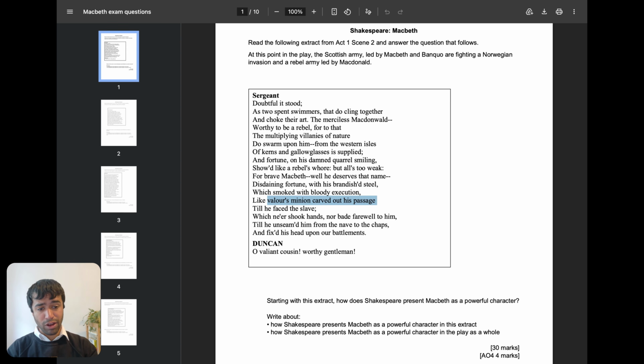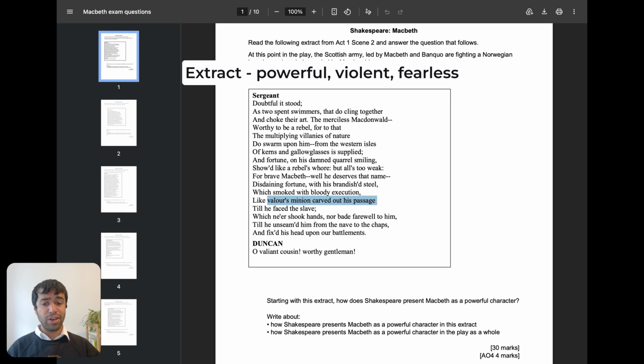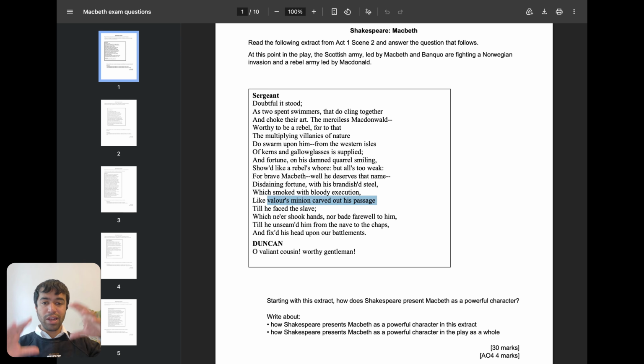And this is how he's presented early on. So in the extract, yeah, he's powerful, he's violent, he's fearless, and he's very brave. So I would say that. Now you want to link it to quotes outside of this extract, what you can remember. So any quotes from outside the extract.